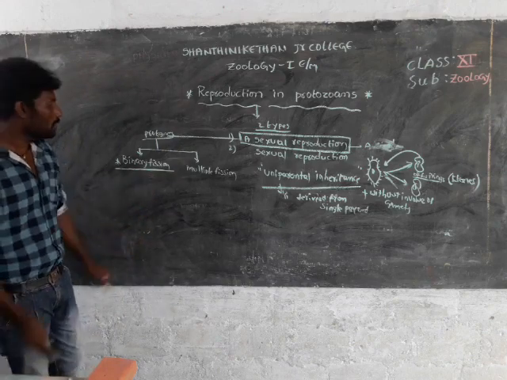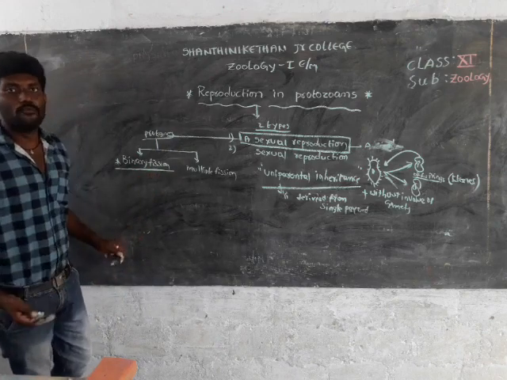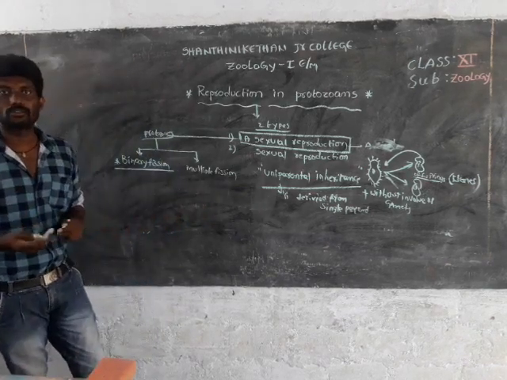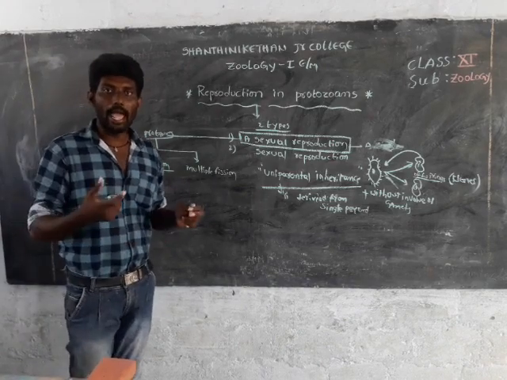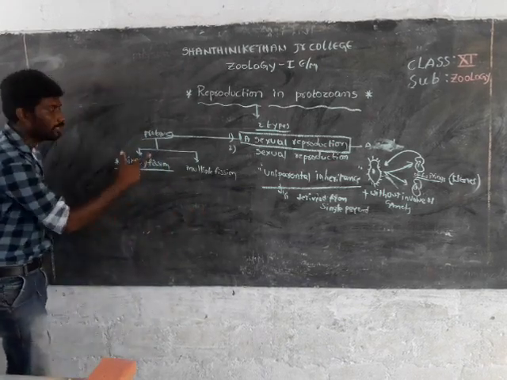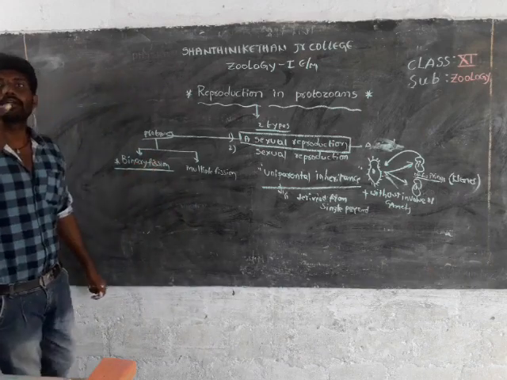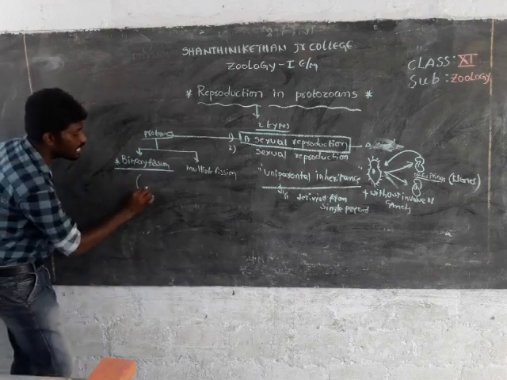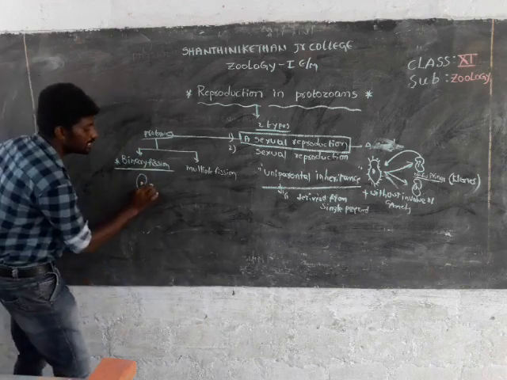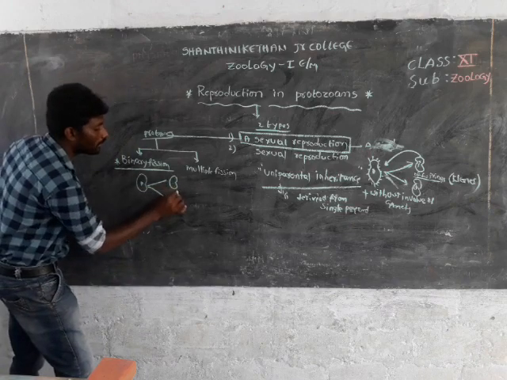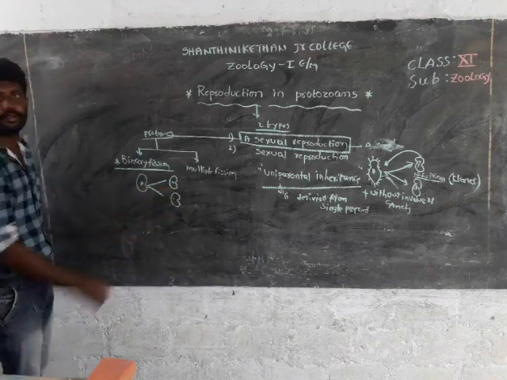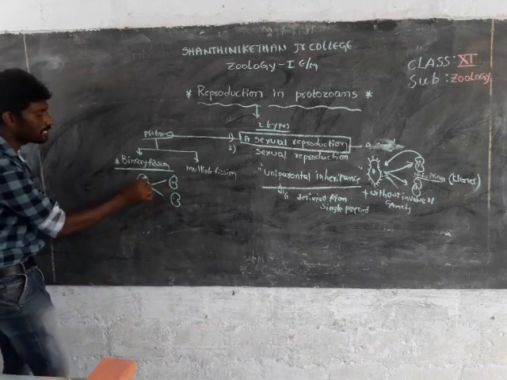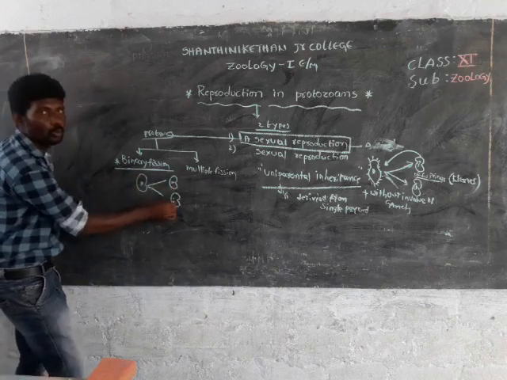Binary fission occurs when there are favorable conditions, like good climate, sources of food and shelter. At that time, the single parent cell conducts the binary fission method. In this process, a single cell is divided into two daughter cells. When favorable conditions occur, the single parent cell is divided into two daughter cells.